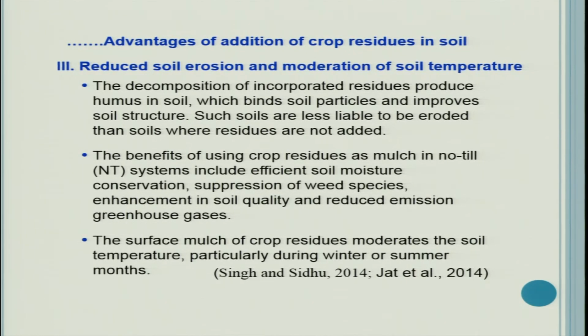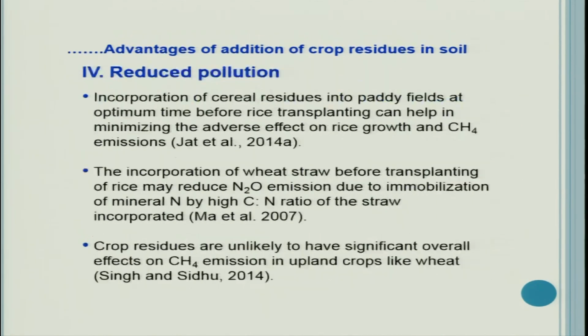The benefits of using crop residues as mulch in no-till systems include efficient soil moisture conservation, suppression of weed species, enhancement in soil quality, and reduced emission of greenhouse gases. The surface mulch of crop residues moderates the soil temperature, particularly during winter or summer months.